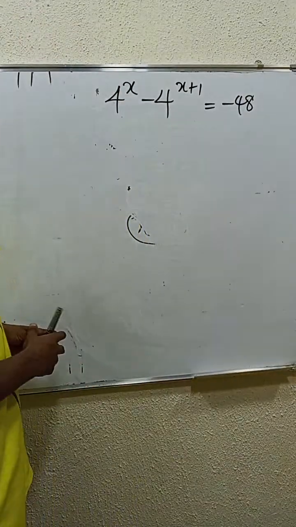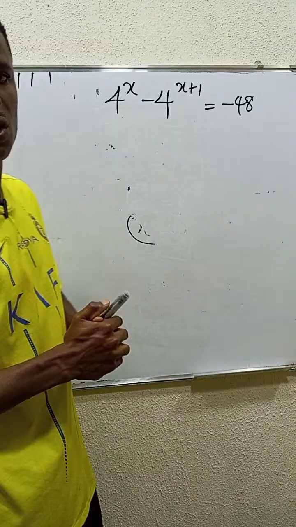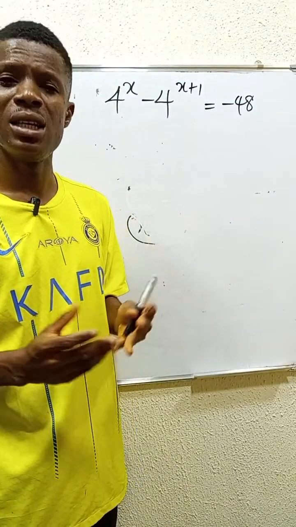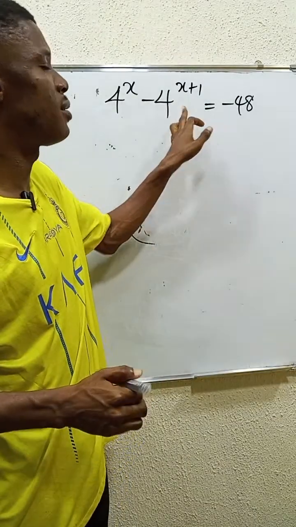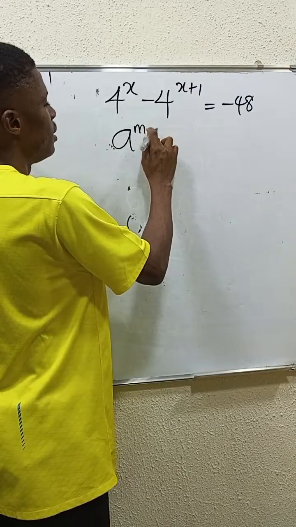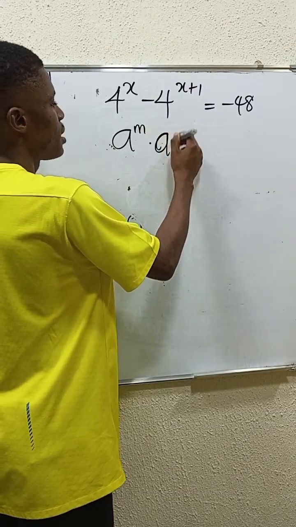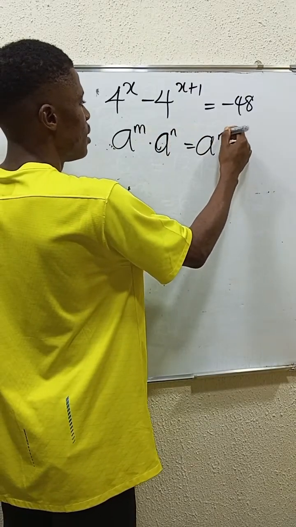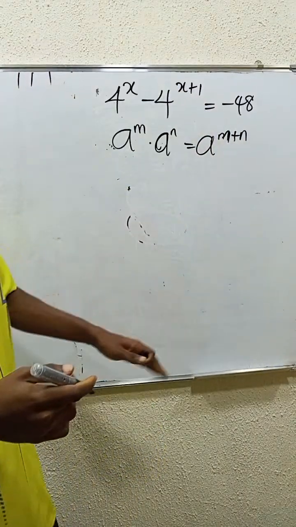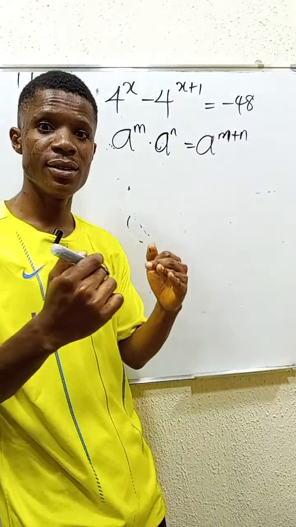The first thing we do is, what can we do to this equation to get the terms to be the same? It's very simple. Recall from that first law I gave you, that whenever you are multiplying in the same base, you just have to add their powers. So here, they have already added the powers for us. So we just have to break it down, right?